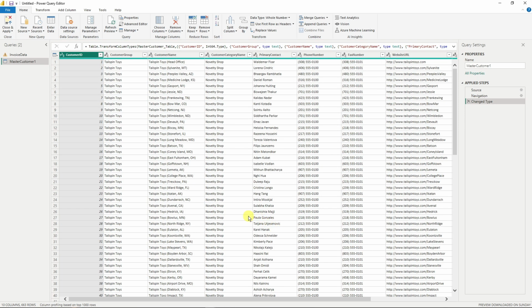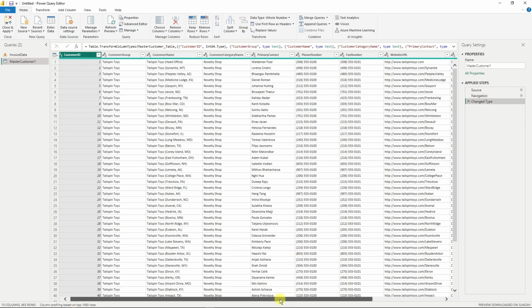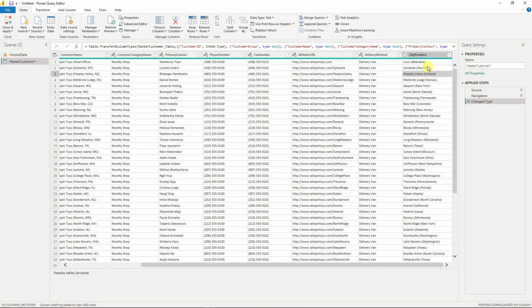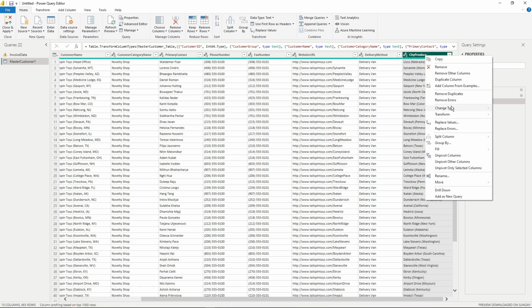Once it's loaded up, you can see here we have customer ID, customer group, and name. Very organized, right? You also have navigation here if you want to check, but for now let's go to Change Type. At the very far right part, you can see city and province. Of course, you want to separate the two. Take note, they're only separated by a bracket. To separate this one, simply right click and then click on Split Columns.